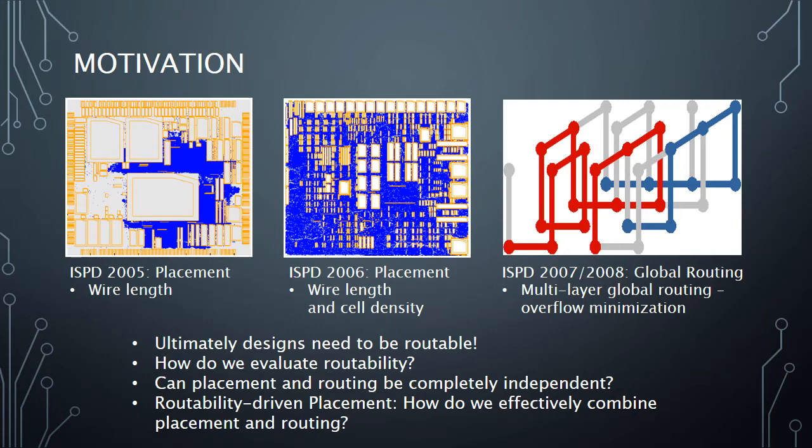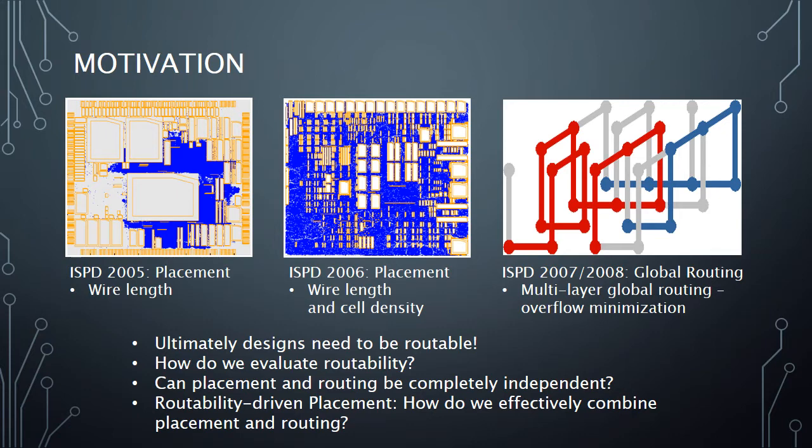Although half perimeter wire length and placement density are important first order metrics for evaluating placement quality, they do not address a key design requirement, which is routability. Subsequently, we had the 2007 and 2008 contests on multi-layer global routing, which led to the development of many high-quality academic global routers. All of this motivated the following questions.